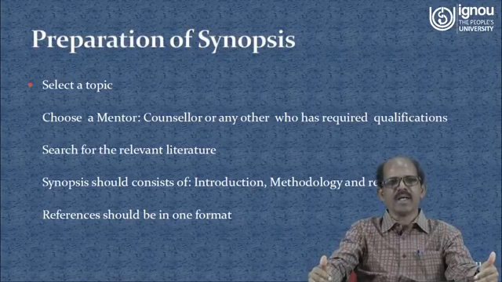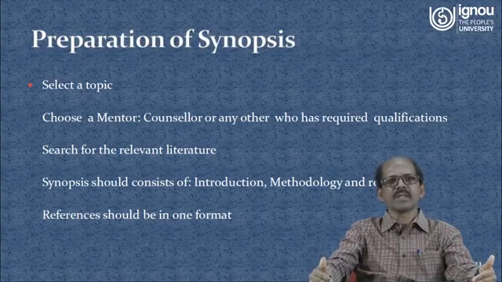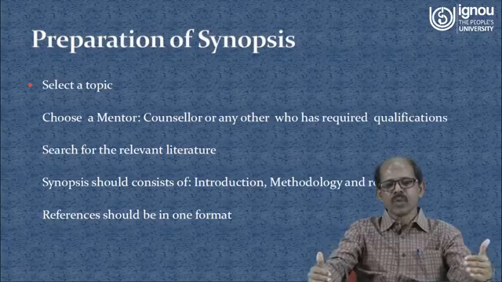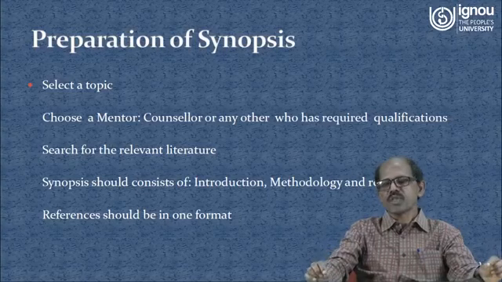You select a mentor and a topic, then sit with him and discuss the topic, whether he is able to guide you properly or not. If he is able to guide you, then do a proper literature review, so that you will get more literature on that. Then you write a synopsis.